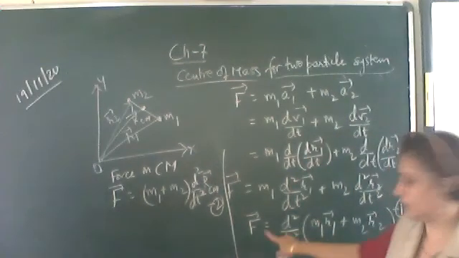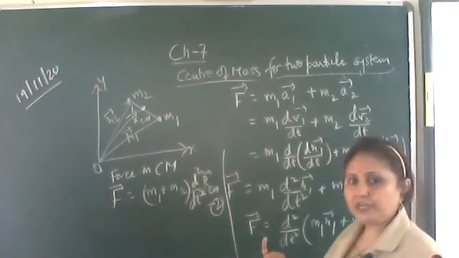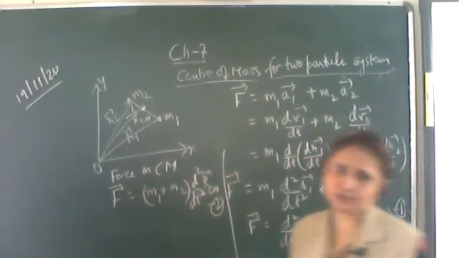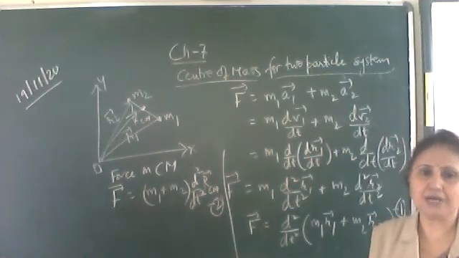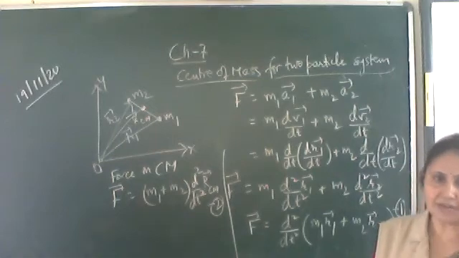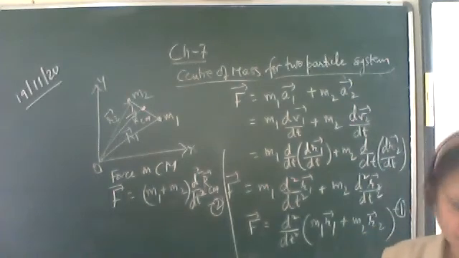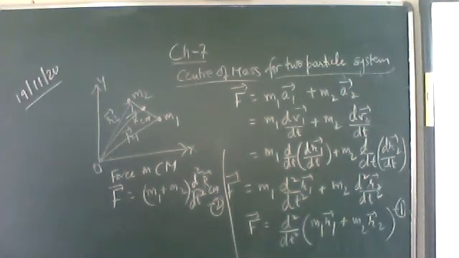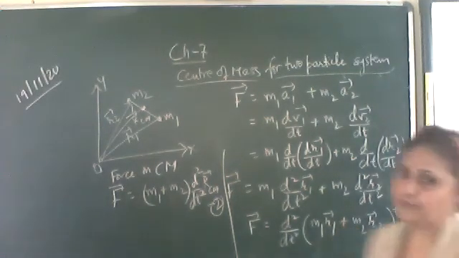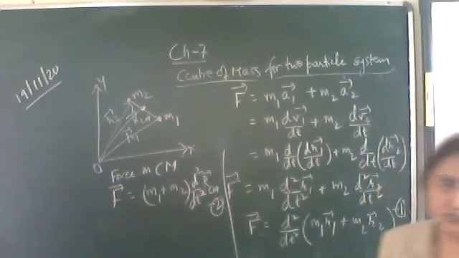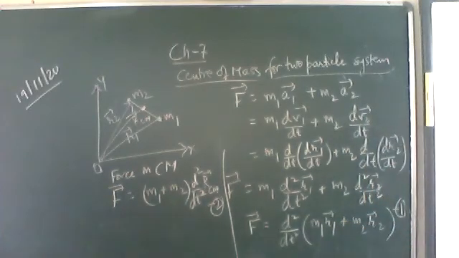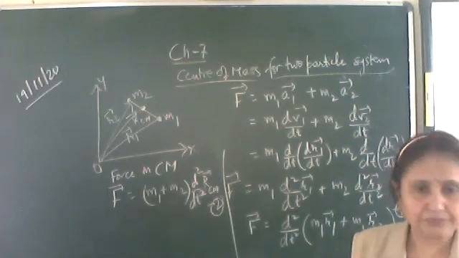Just now you have written that the total force on the body is the same as the force on the center of mass. That is, we can equate 1 and 2. So equating 1 and 2, write down equating 1 and 2.